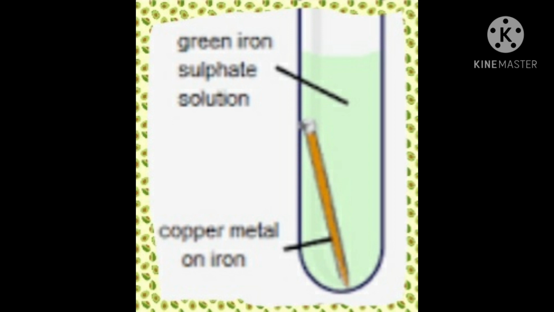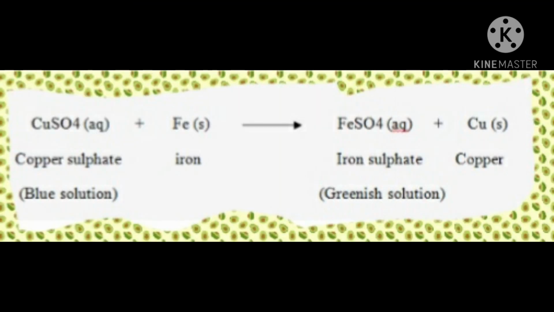This change can be written in the form of a word equation as copper sulfate plus iron gives iron sulfate solution plus copper. The reaction between copper sulfate and iron is a chemical change.